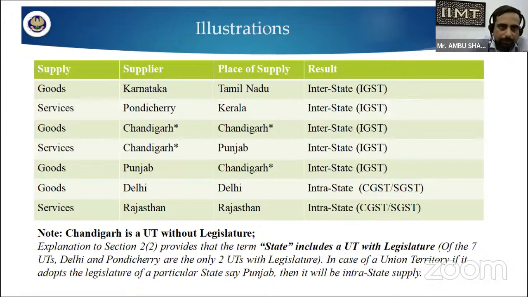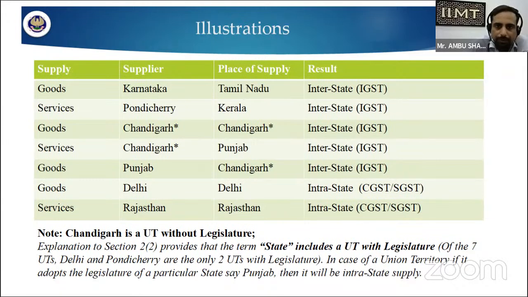Let us understand some examples so that it is clear regarding GST and IGST. We have the supply, supplier, place of supply, and results. Let us start. What is the supply? Whether the supply is of goods or services. Who is the supplier? Where is the place of supply?